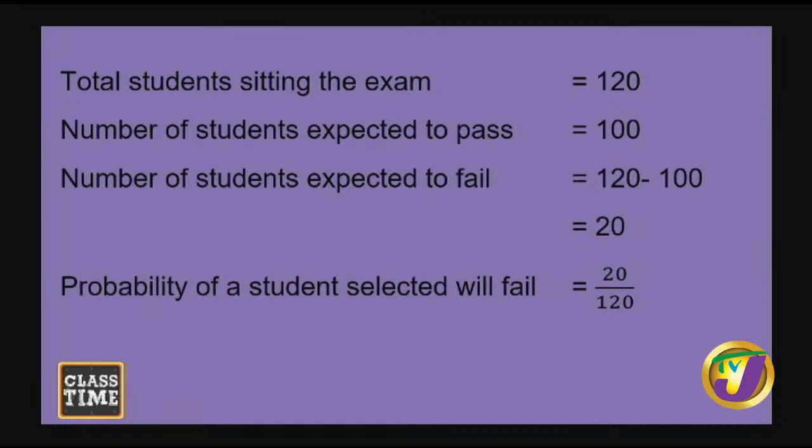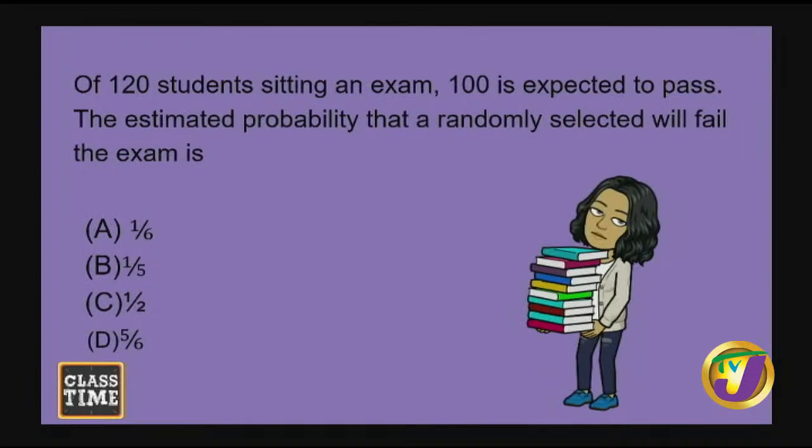Since I can see that there are factors between 20 and 120, I can simplify that. 20 divided by itself gives me 1, and 120 divided by 20 gives me 6. So 1 over 6. Can I run with that? So let's look at both these answers, our 20 out of 120 and our 1 over 6, and see which one pops up among the options. A, definitely. So we are definitely on a roll.